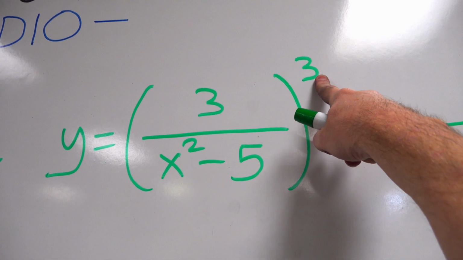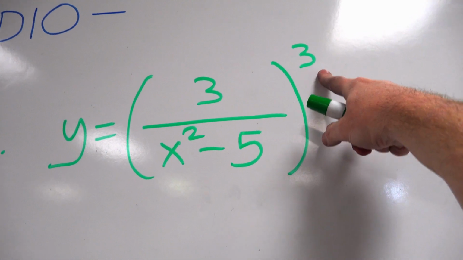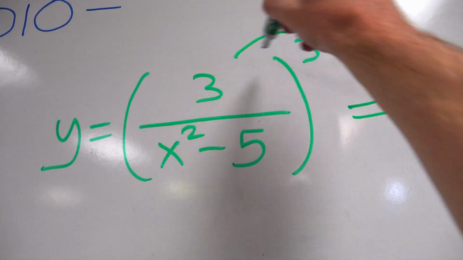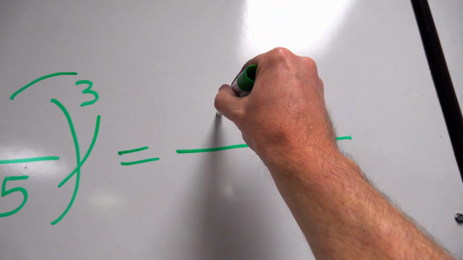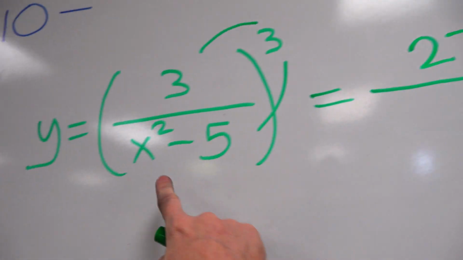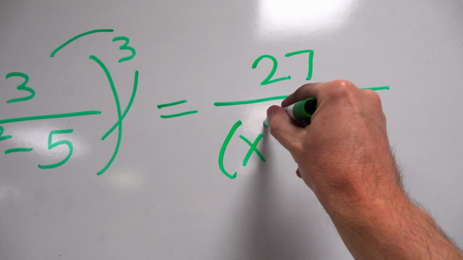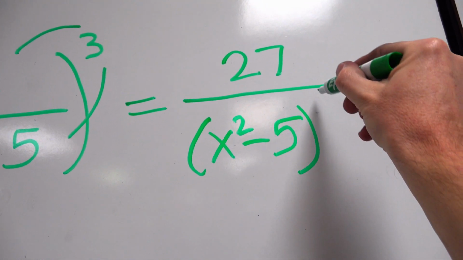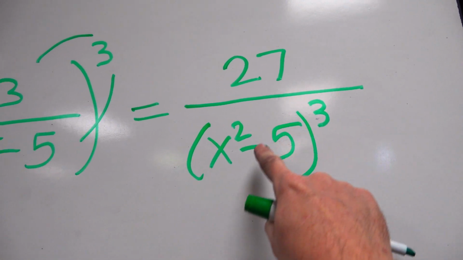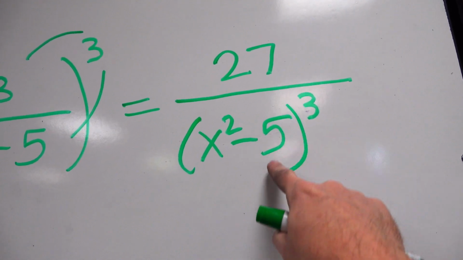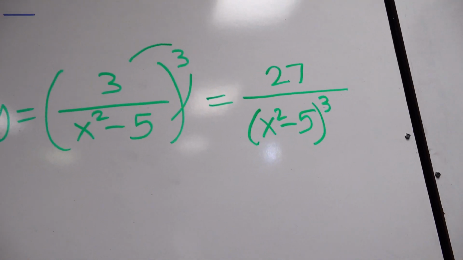Do you remember in Integrated 3 how to cube a fraction? Or square a fraction? Or any power of a fraction? Don't you just cube the top, cube the bottom? So 3 cubed is 27. And x squared minus 5 cubed is just x squared minus 5 quantity cubed. You can't distribute an exponent across subtraction or addition. So don't even try to cube 5 and x squared. You can't even physically do that anyway. So be careful there.